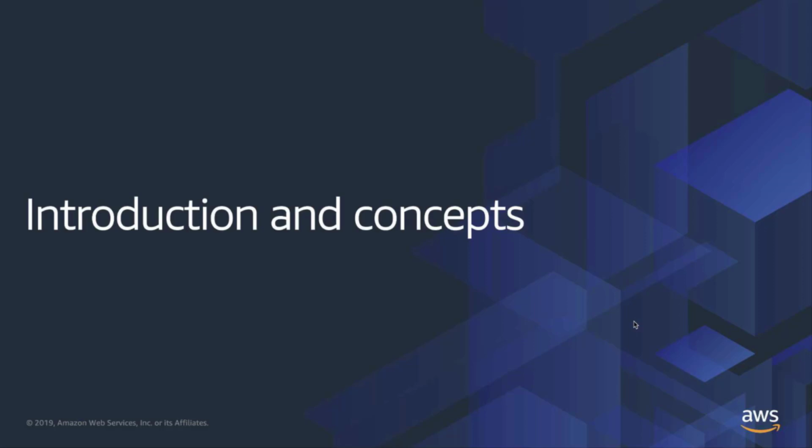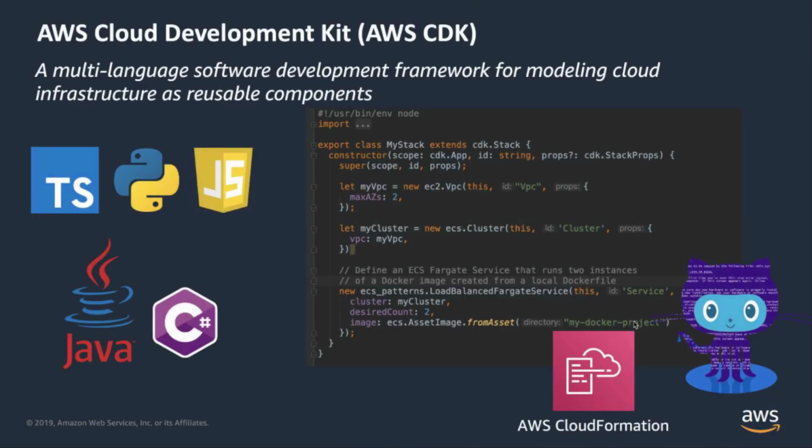We realized that many of these problems have already been solved in application code. And so the AWS CDK is a multi-language framework for defining cloud applications using familiar programming languages. By bringing infrastructure definitions to programming languages, we can now use all the incredible tools, best practices, and techniques that we use to develop applications and solve many of the problems at once. When we designed the CDK, the fundamental capability we wanted to provide was the ability to express cloud abstractions of any complexity. We call these abstractions constructs, and you'll be hearing us talk a lot about constructs in this session.